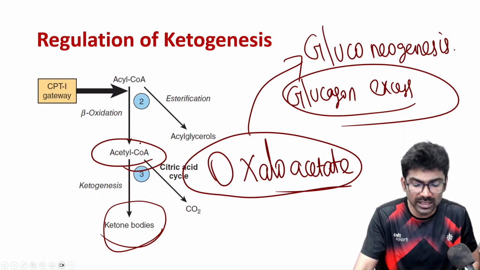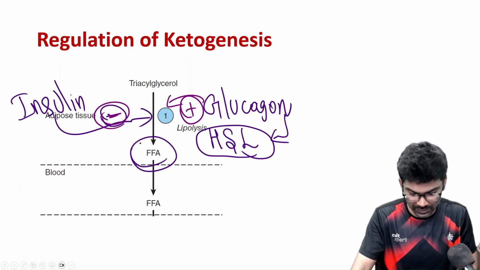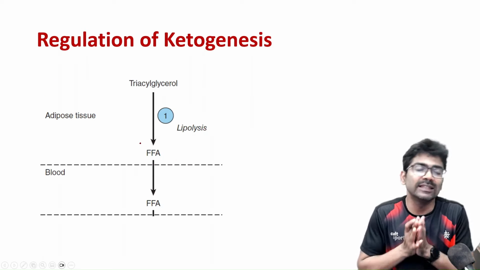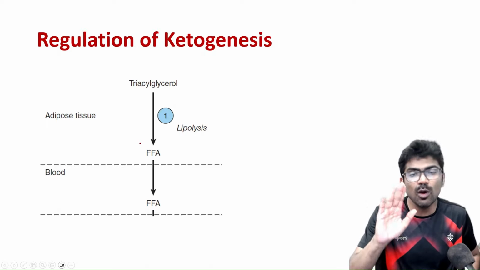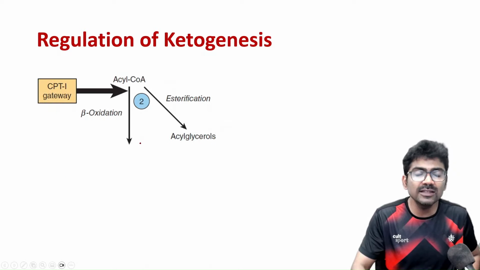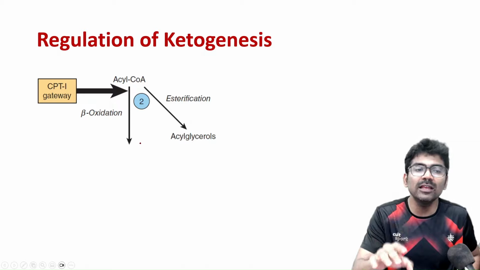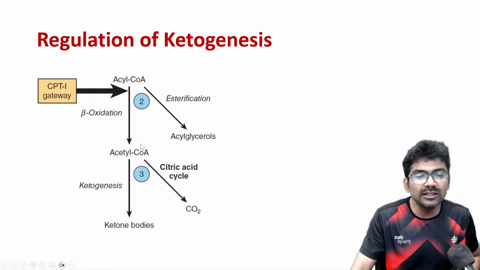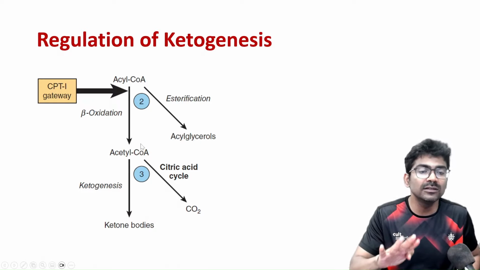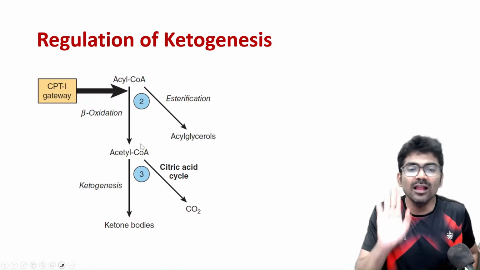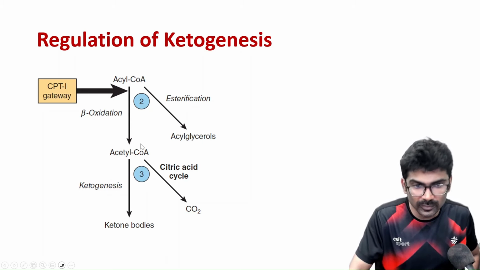So these are the three levels of regulation of ketogenesis. First level is whether free fatty acids are released from the adipose tissue or not. Next level is whether the free fatty acids are entering inside the hepatic mitochondria or not. The third level is whether the acetyl CoA produced from the beta oxidation enters the TCA cycle or not. Right? Very simple. Okay.